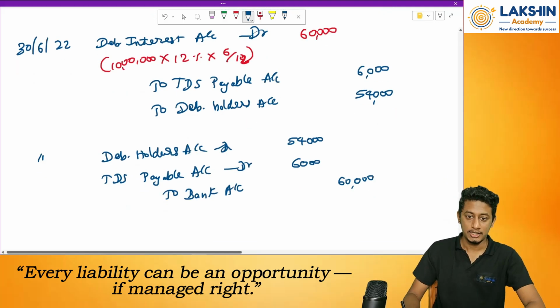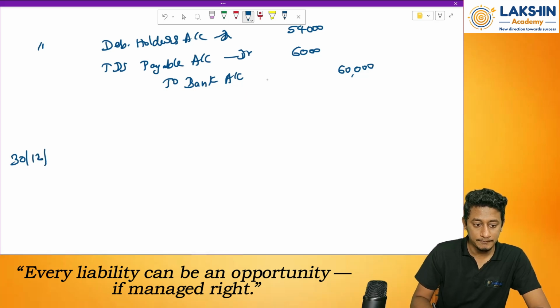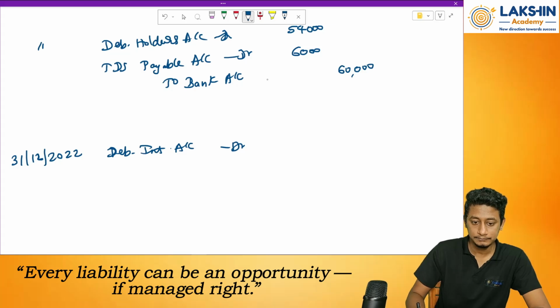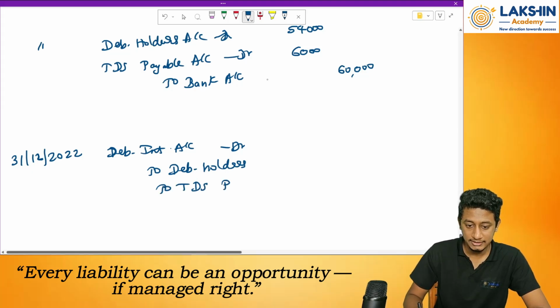Clear? Okay. Next, the entry will be on 31st of December 2022. Again the same entry. Debenture interest account debited to debenture holders account, to TDS payable account.